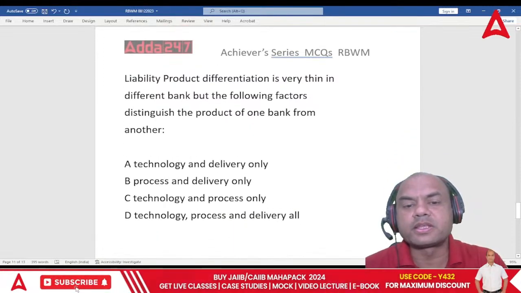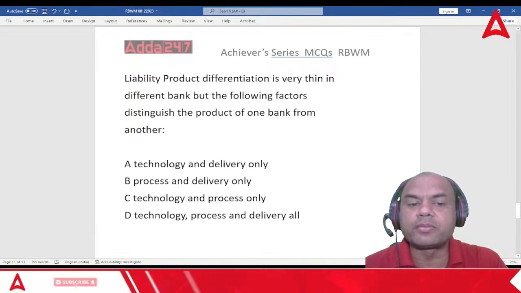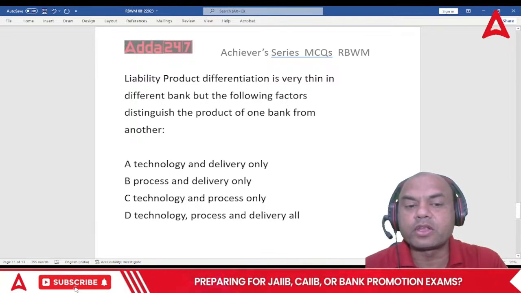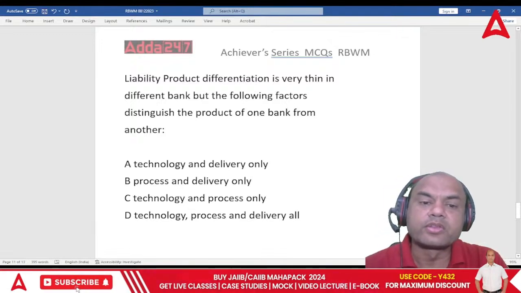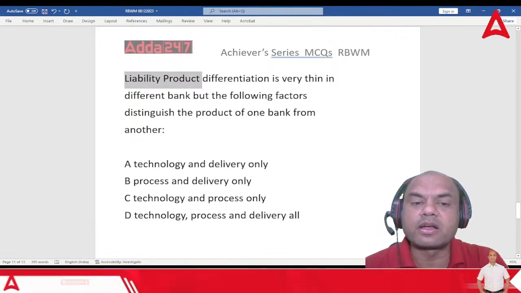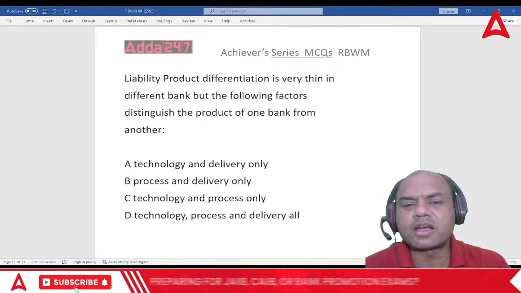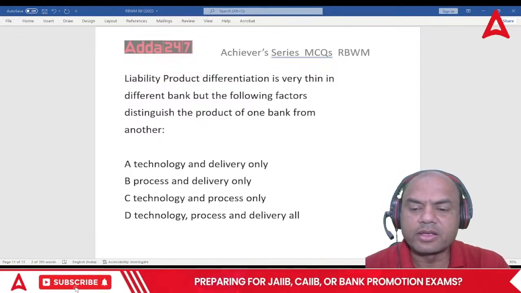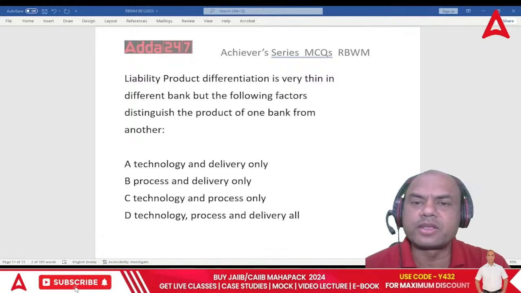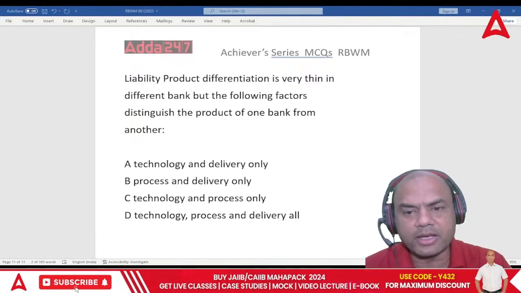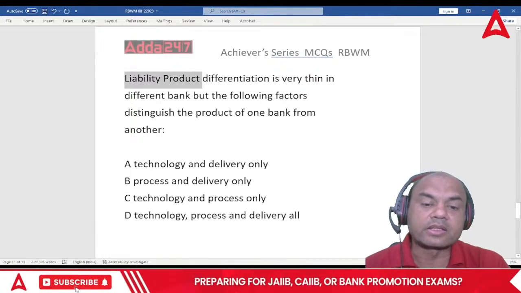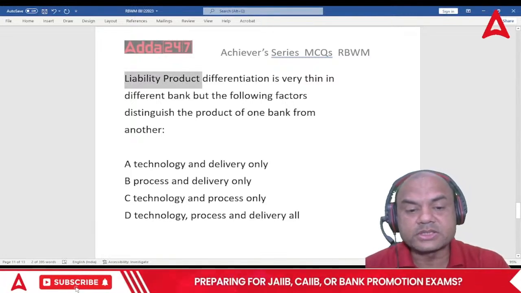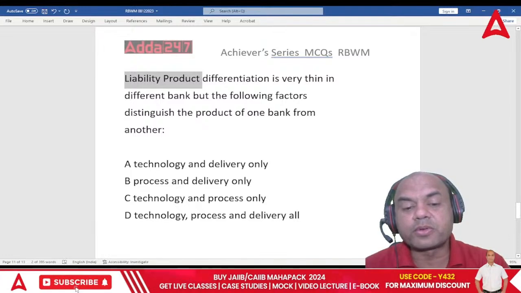Liability product differentiation is very thin in different banks, but the following factors distinguish the product from one bank to another. So what does liability product mean? Savings, current, FD. Savings, current, FD are common; you go anywhere, saving is saving, current is current, FD is FD, let it be any bank. So what differentiates? Number one, technology and delivery, process and delivery, technology and process only, technology, process and delivery, all.